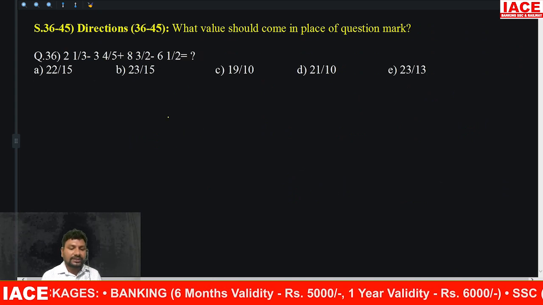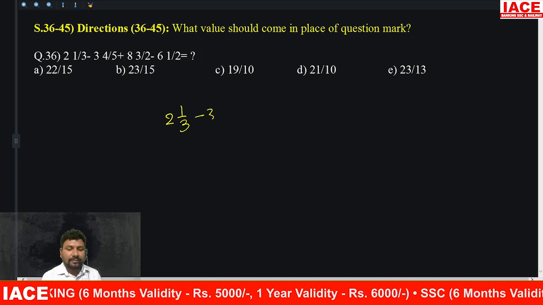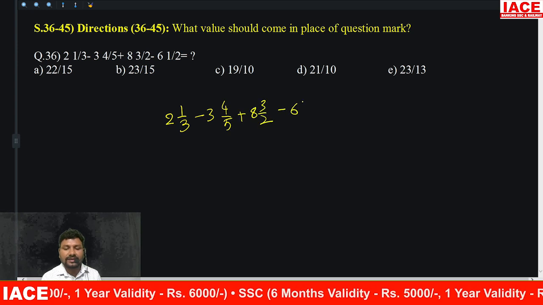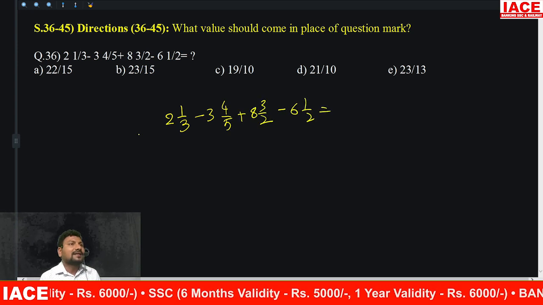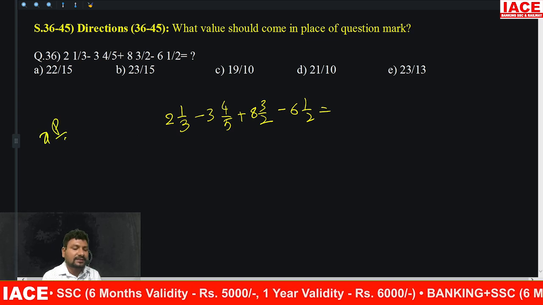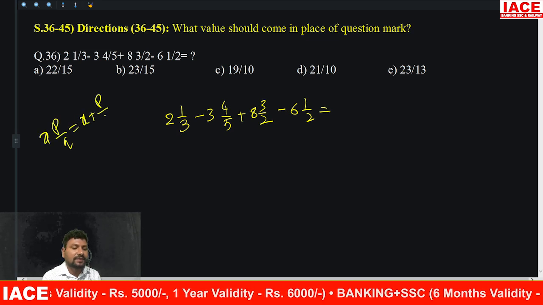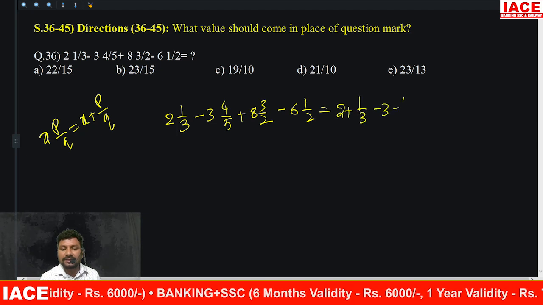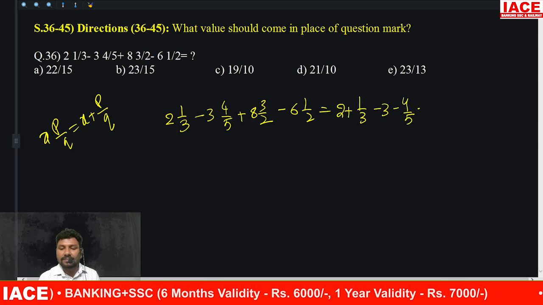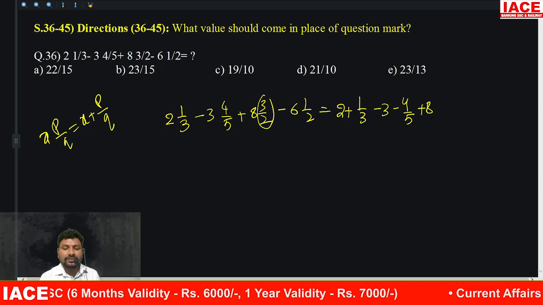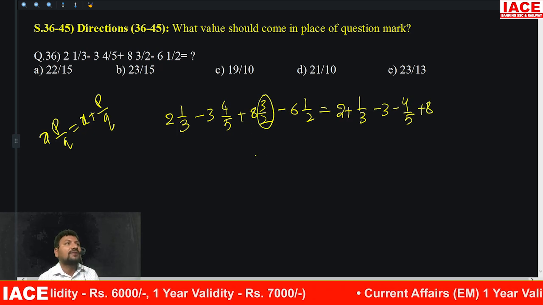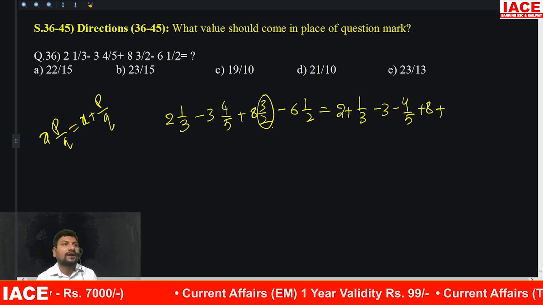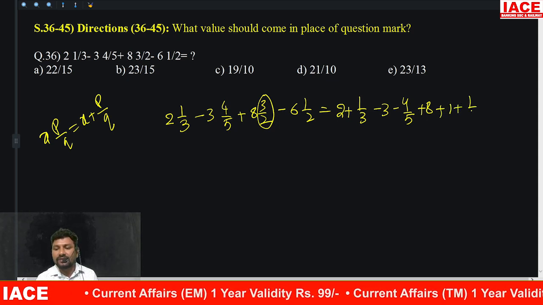There is a simplification. 2 1 by 3 minus 3 4 by 5 plus 8 3 by 2 minus 6 1 by 2. This is in the x p by q shape. Every x p by q shape you can write as x plus p by q also. This could be written as 2 plus 1 by 3 minus 3 minus 4 by 5 plus 8 plus 3 by 2. 3 by 2 is an improper fraction. You should convert into a proper fraction. How to write? 3 by 2 you can write as 1 and a half, 1 1 by 2. That also I will write as 1 1 by 2.